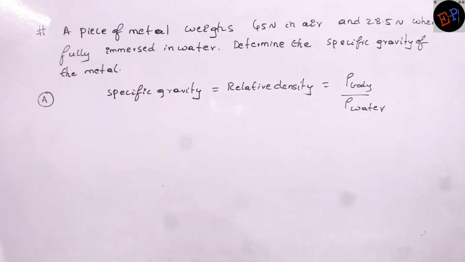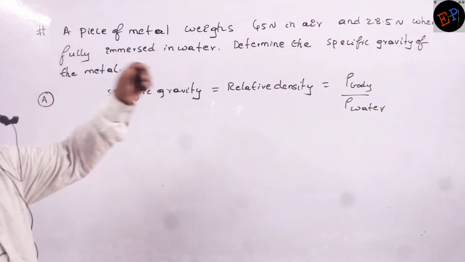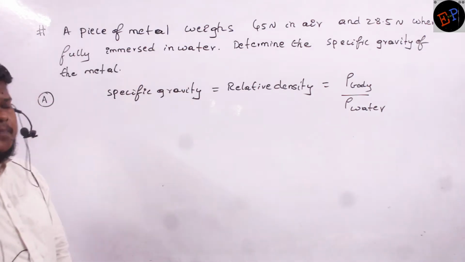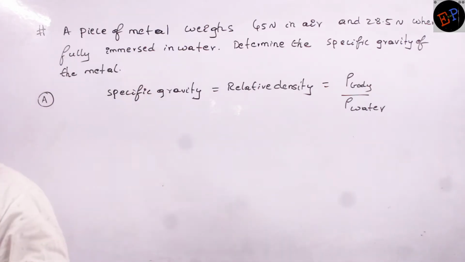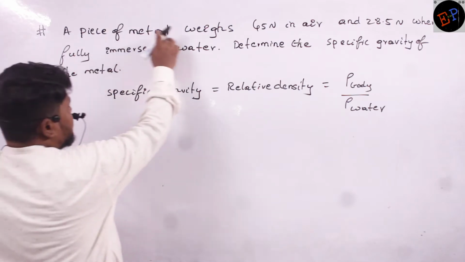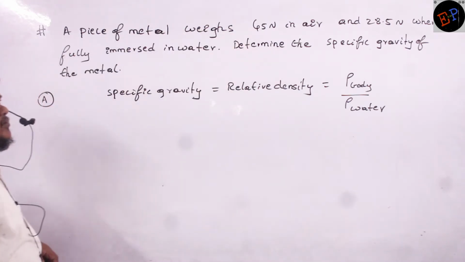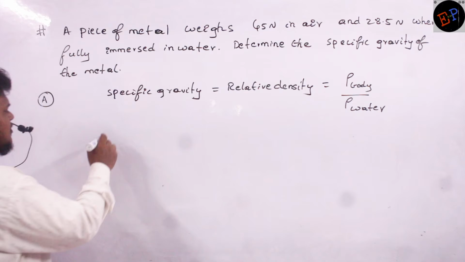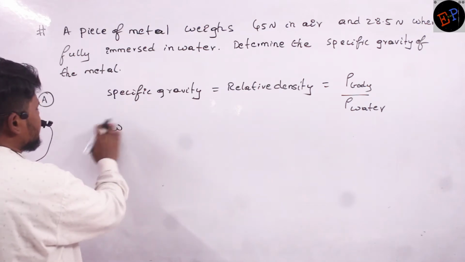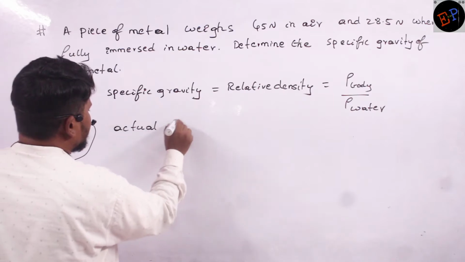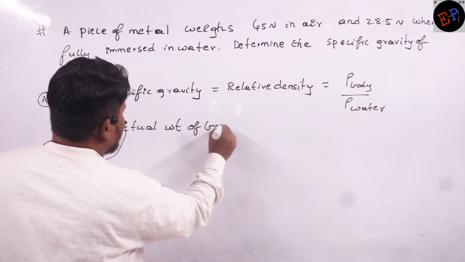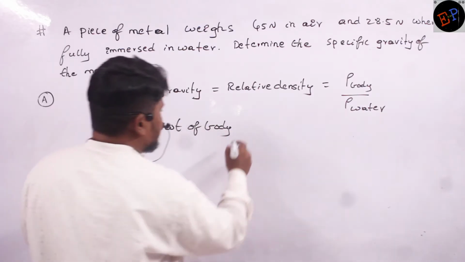Are you able to understand? This relative density I am supposed to calculate from the given data. It means the density of body divided by density of water. So how can I calculate? See, my piece of metal weighs 45 newtons. It is the weight of the body, or you can say the actual weight of the body.